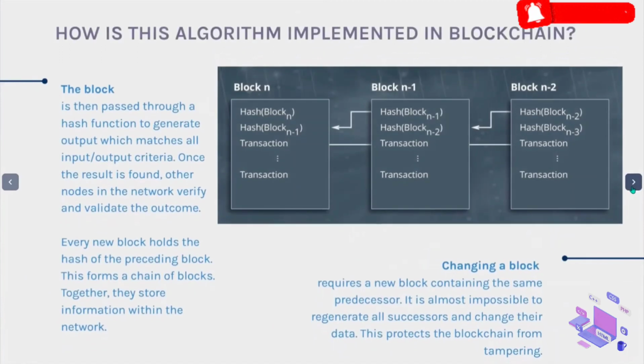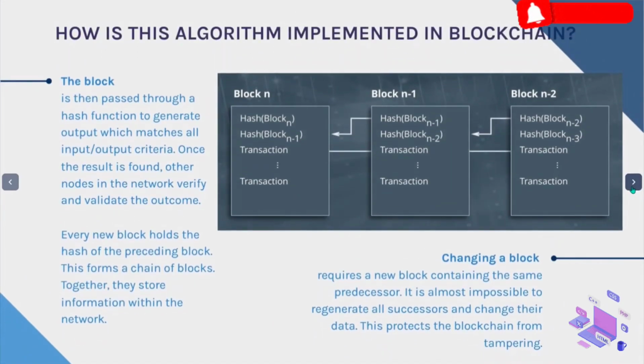So what exactly happens when a block is about to be added to a chain? A hash function is generated according to the input-output criteria of the puzzle for the block and starts pointing to that block.